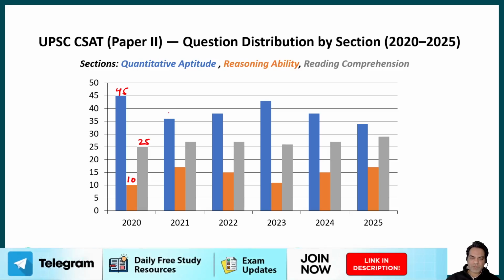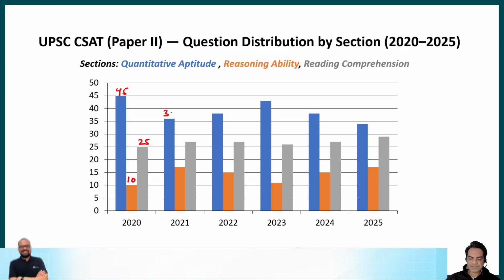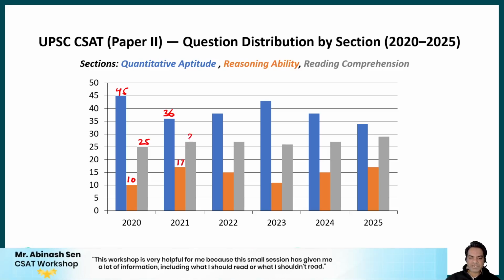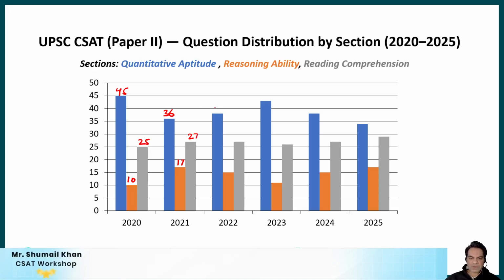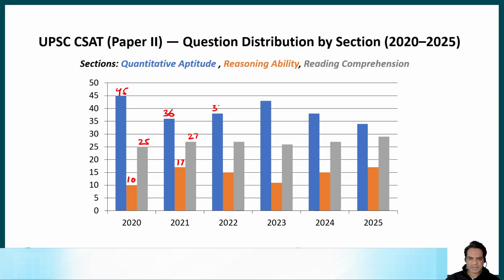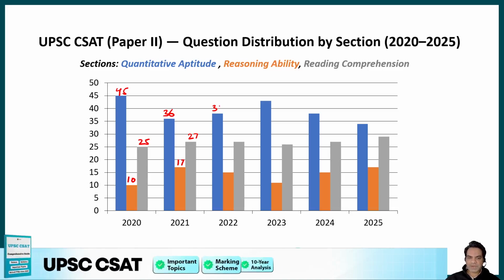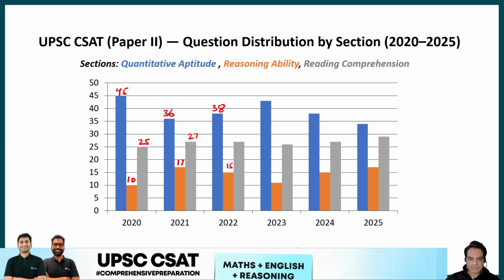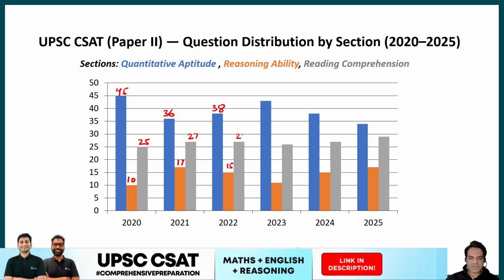But in 2021, for quantitative aptitude, the number of questions slumped to 36. Reasoning ability increased a little, it went up to 17, and reading comprehension again went up to 27. Then in 2022, quantitative aptitude again stayed a little on the higher side as compared to the other two sections. So quantitative aptitude 38 questions, reasoning ability 15 questions, and reading comprehension again 27 questions.